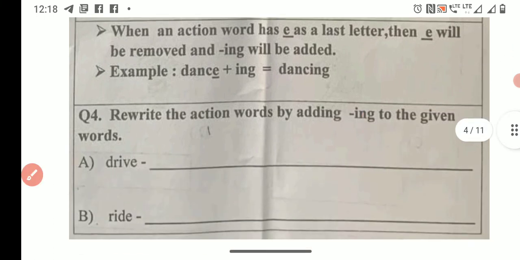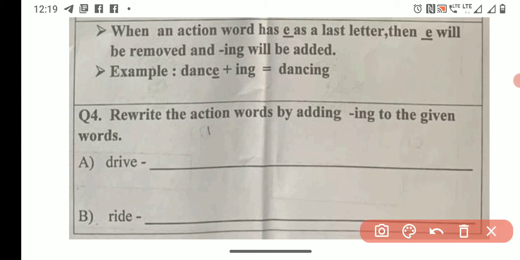When an action word has E as the last letter, then E will be removed and ing will be added. So here the last letter has E. When you add ing, then E is removed. We write DANCING.